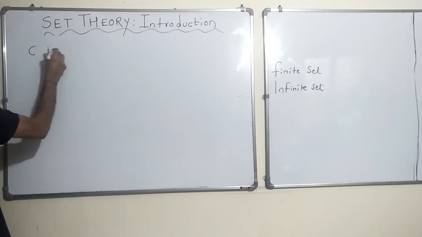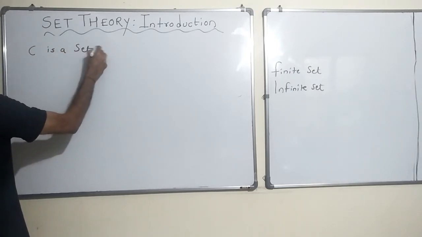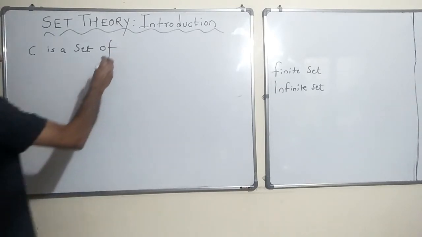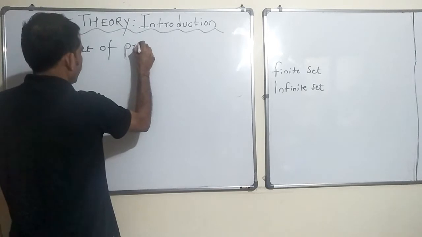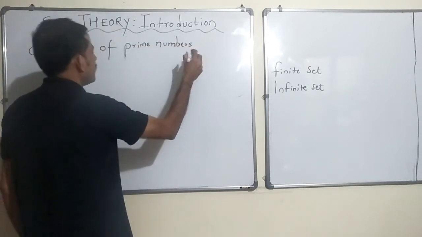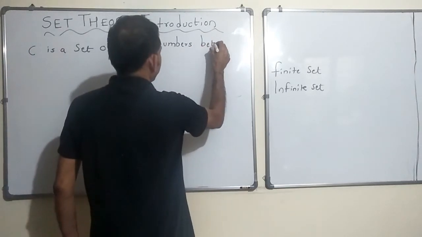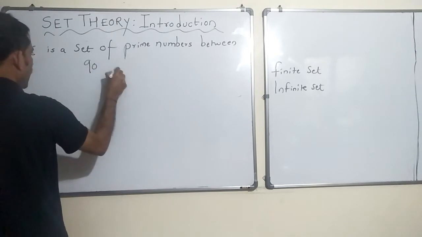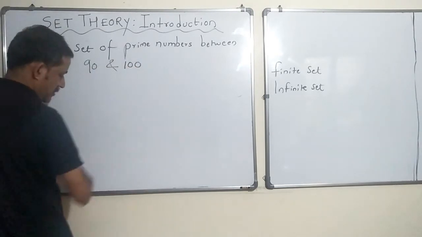Now let's take another. C is a set of prime numbers between 90 and 100. I am sure you know by now what prime numbers are. Okay.